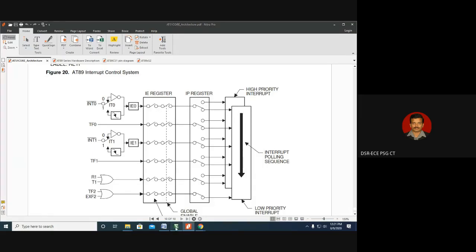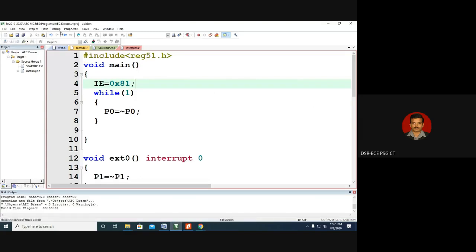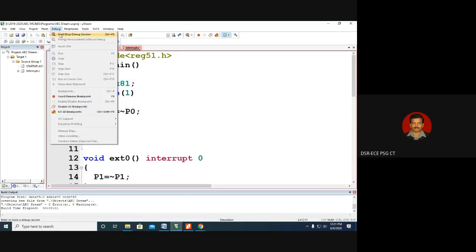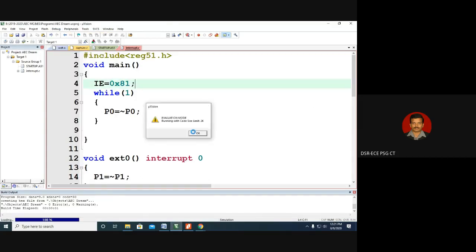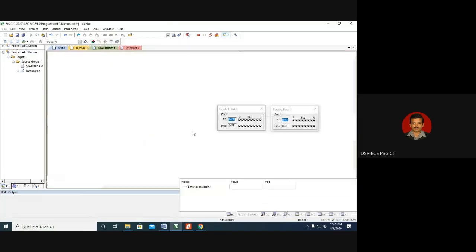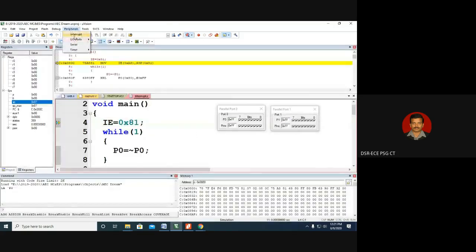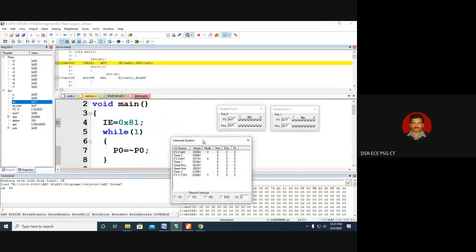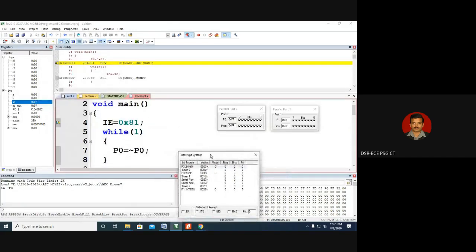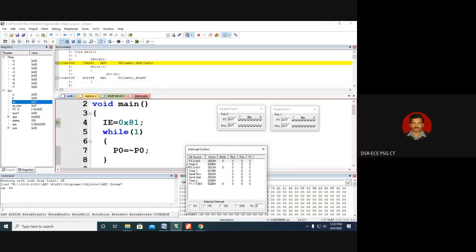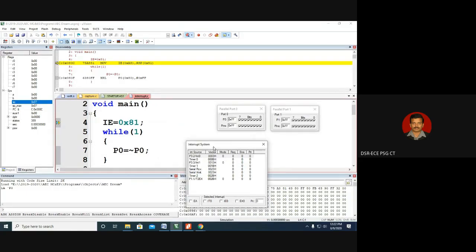So for convenience, there is a simulator. With the help of the simulator, we can learn more. If you look at the peripheral, there is an interrupt here. Here you can see the P3.2 pin is INT0 bar. Look at the screen. P3.2 is INT0 bar, where the vector location is 0003. Similarly, P3.3 is INT1 bar, where the vector location is 0013.